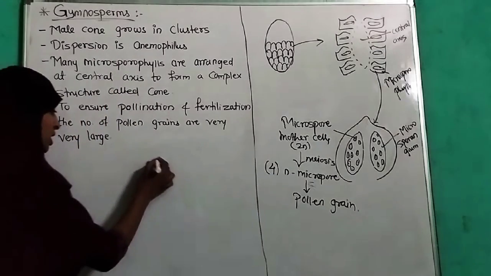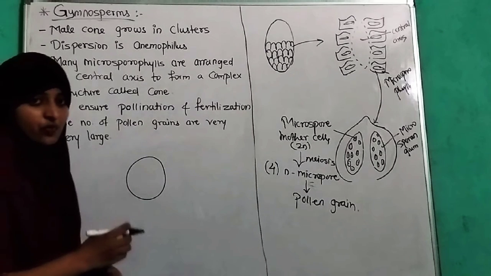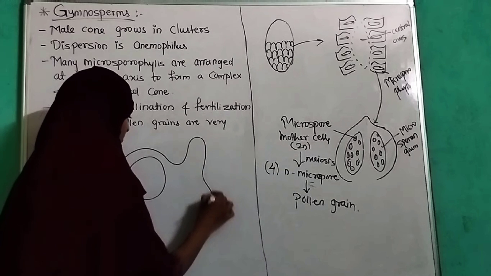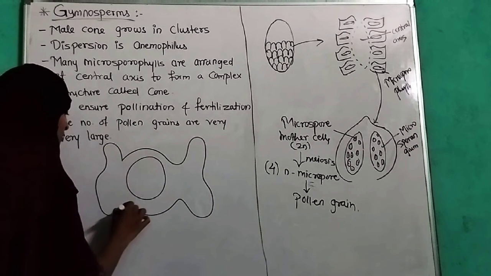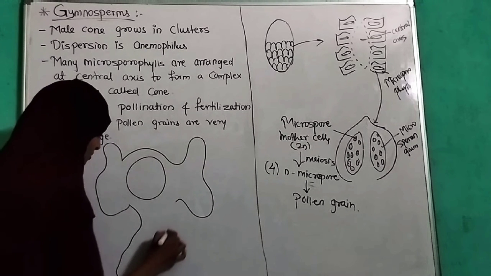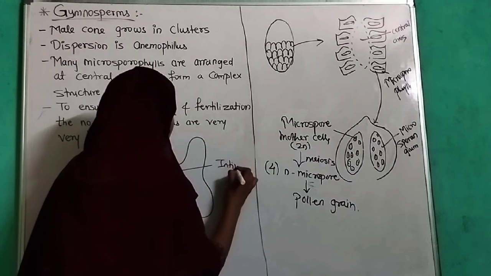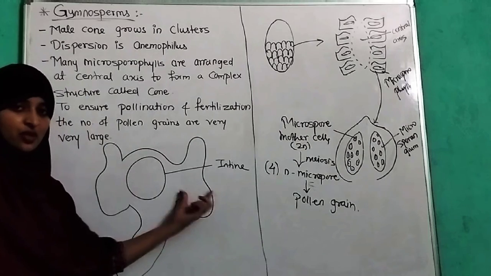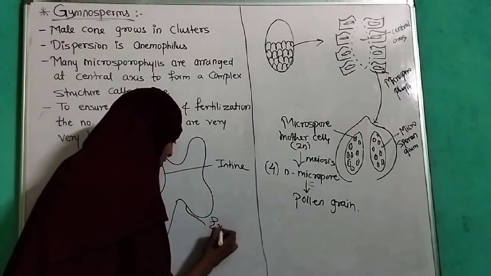So this is the intine, the inner layer, and the exine, which is a winged, stretched structure.